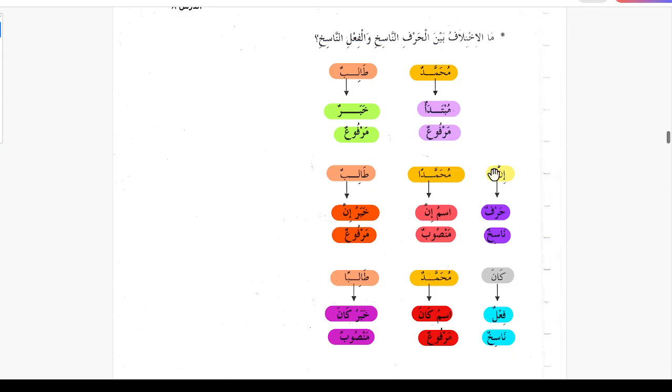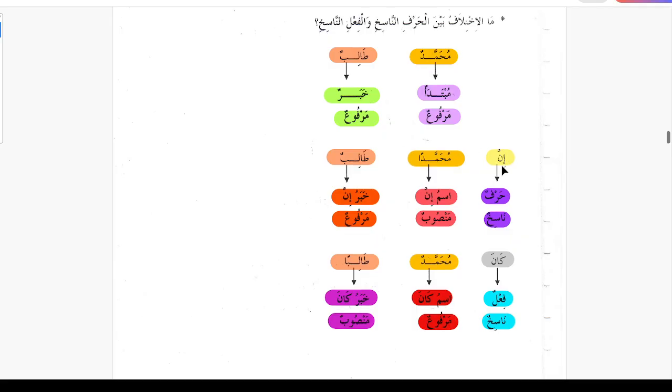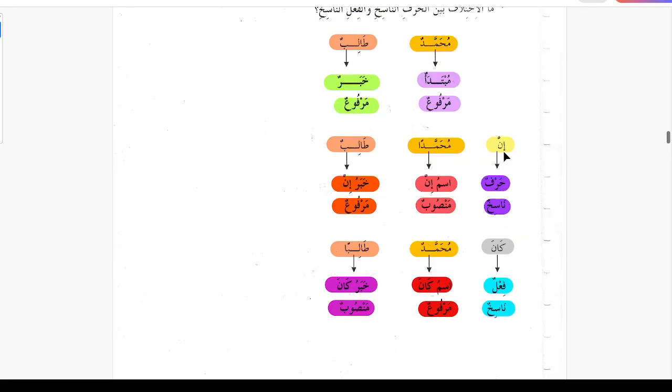What inna does is this: the mubtada is marfu, with inna it becomes mansoob, and khabar stays as it is. So when we add inna, Muhammadun changes to Muhammadan: inna Muhammadan talibun. Indeed, certainly Muhammad is a student.